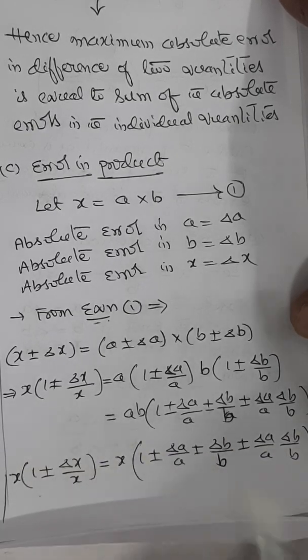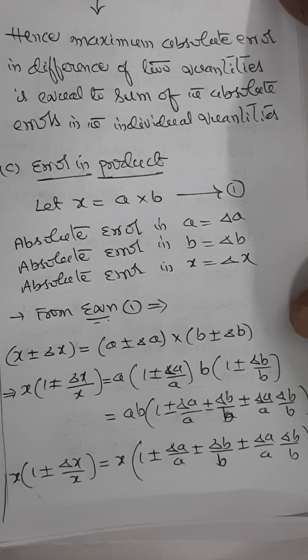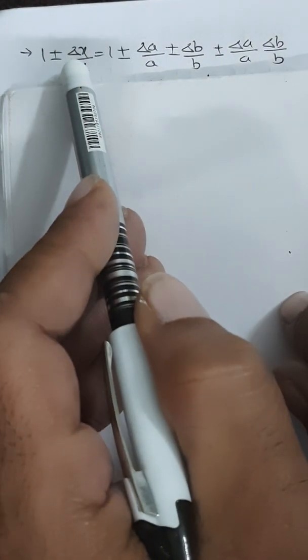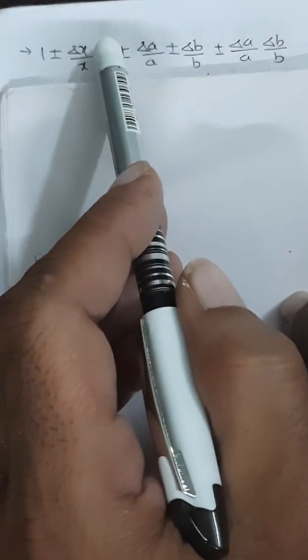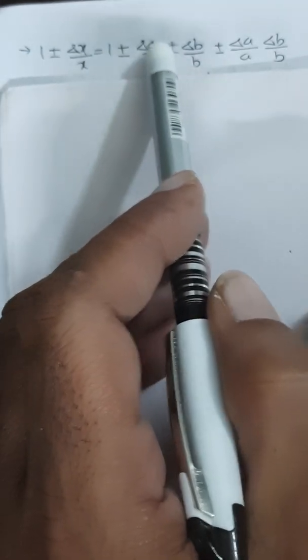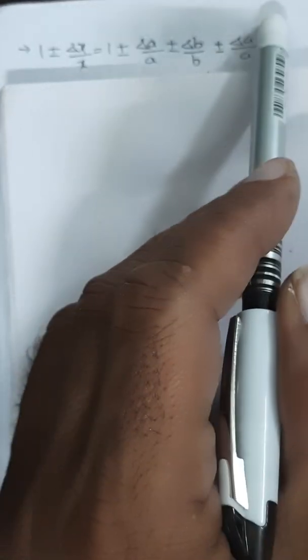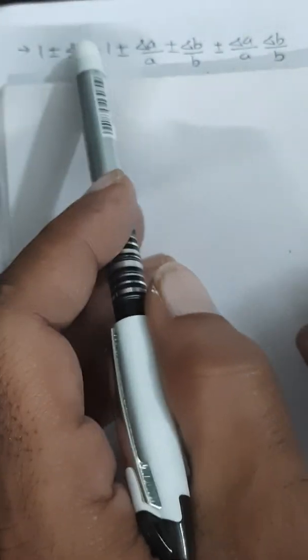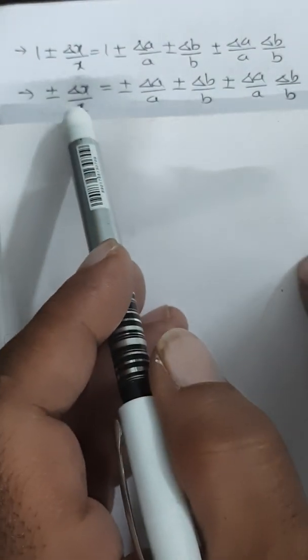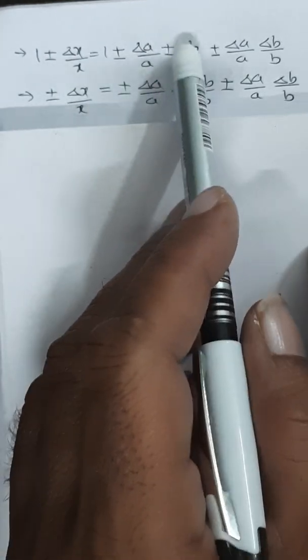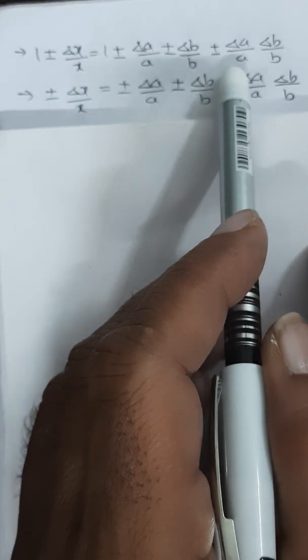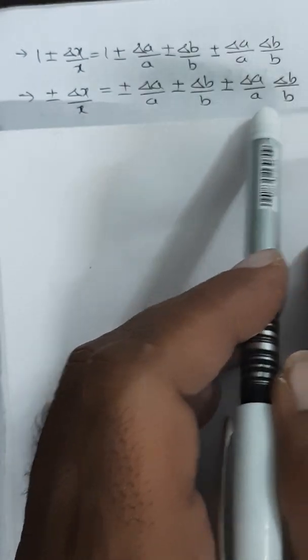So you can strike off x on either side and write it as 1 plus or minus delta x by x equal to 1 plus or minus delta a by a plus or minus delta b by b plus or minus delta a by a into delta b by b. Again you can strike off 1 here on either side. Then you will have plus or minus delta x by x equal to plus or minus delta a by a plus or minus delta b by b plus or minus delta a by a into delta b by b.